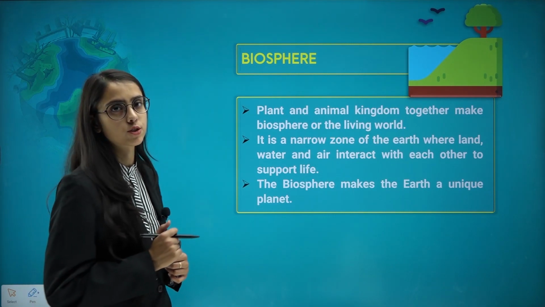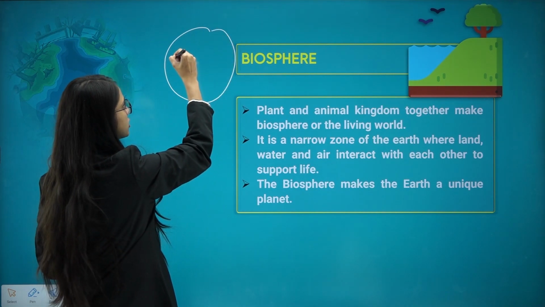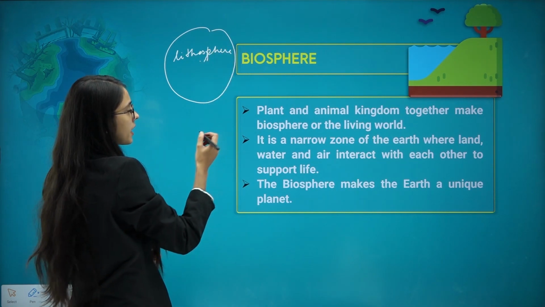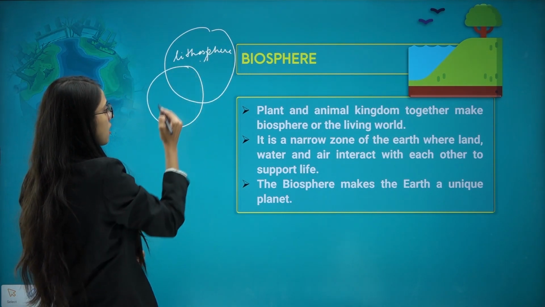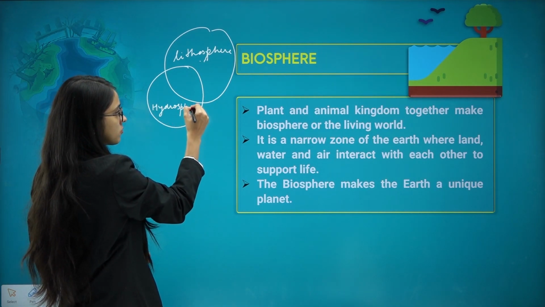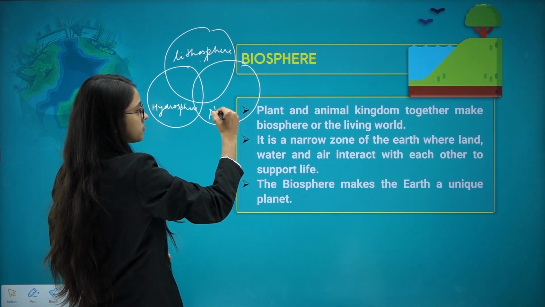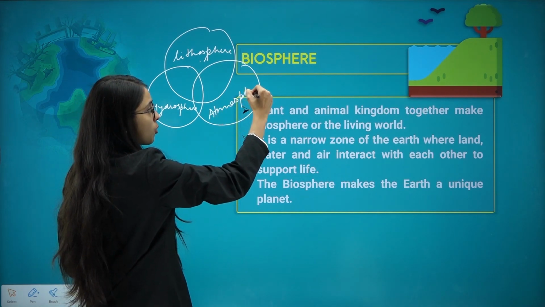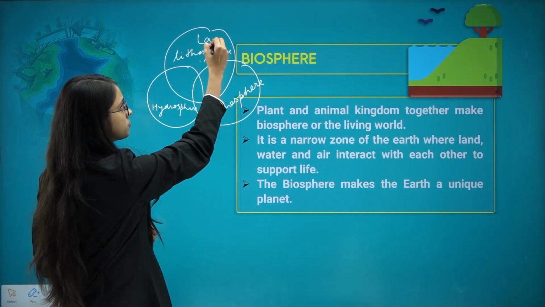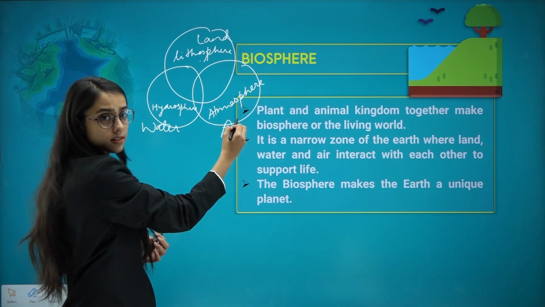So, now if we have to understand it in a better way, let's make a diagram about biosphere. This is our lithosphere. Then this is our hydrosphere. And this is our atmosphere. What are the different things present in these three layers? Land, water and air, isn't it?